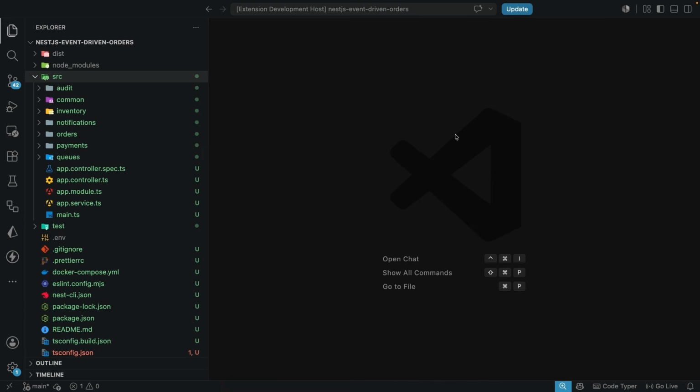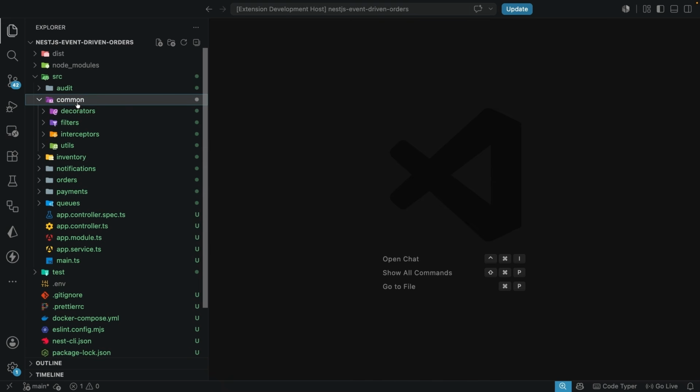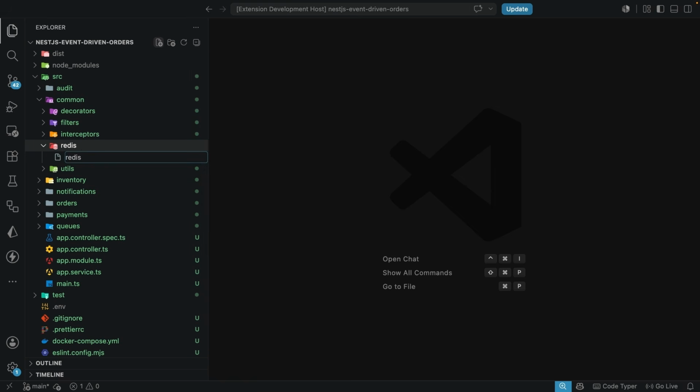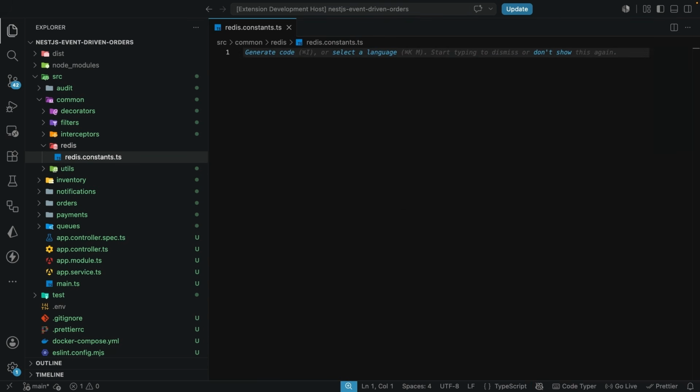We are going to start by creating, in the common folder, a folder for Redis here. And then we are going to create a file in here. This file is going to be the redis.constants.ts file. Now here we're going to export this symbol. So this token Redis client is going to be equal to the symbol Redis client, like this. And now we are going to create the Redis module.